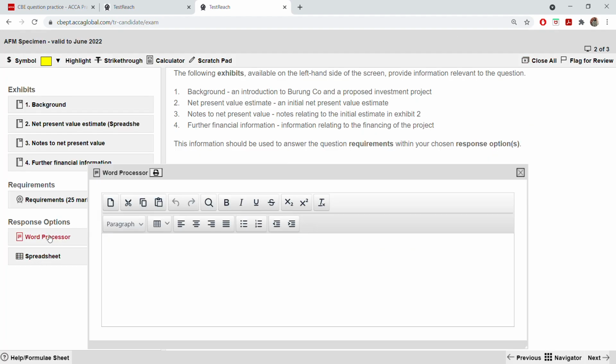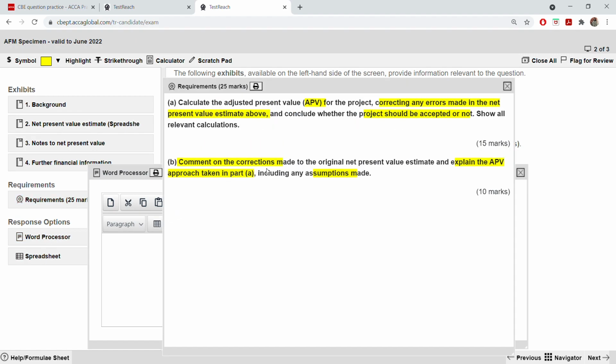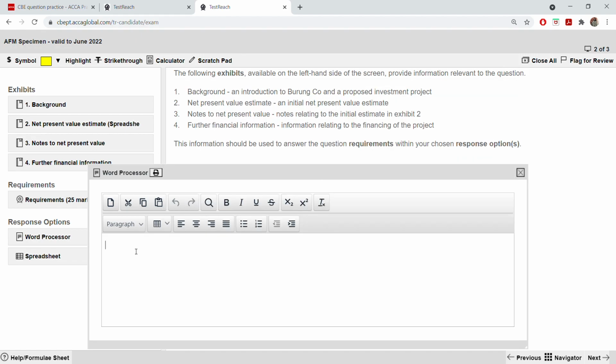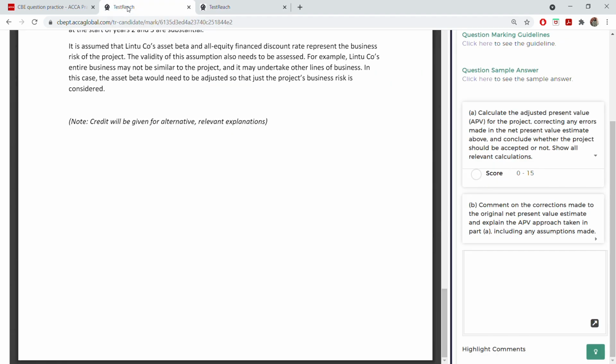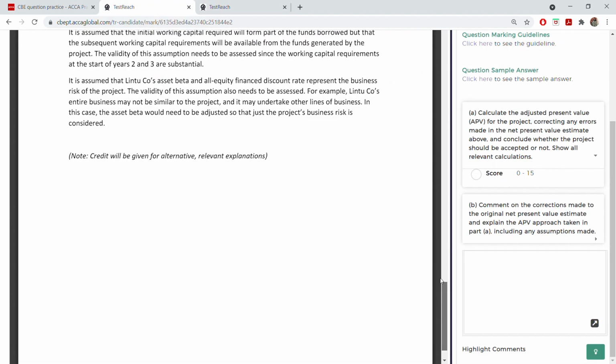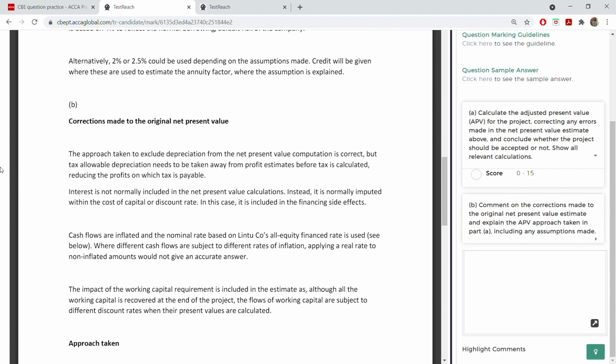Part B is discussion. And what are you supposed to discuss? Comment on the approaches, comment on the assumptions, and corrections that you have made. 3 things for 10 marks. Okay, I'm not writing the full answer, but I'm showing you the points at least that you have to write. I'm going to take you through the answer. Just see the points that they have made. Use proper subheading like this.